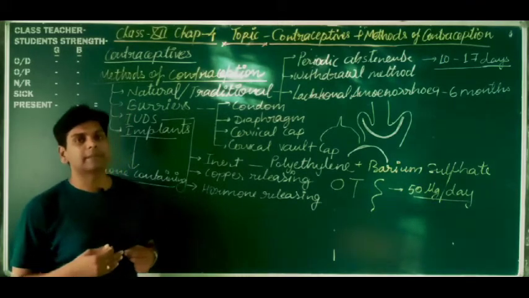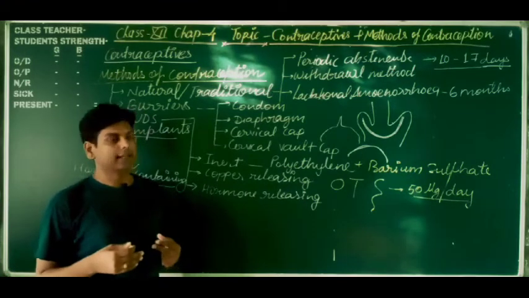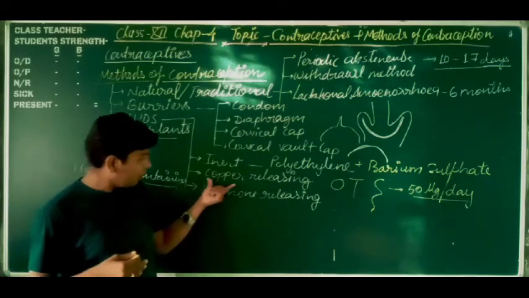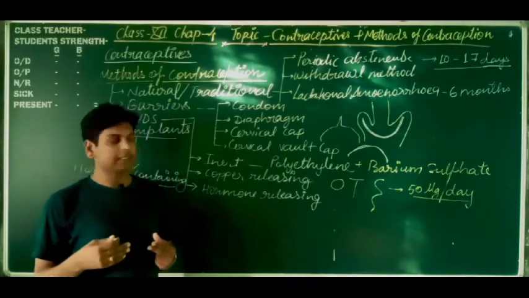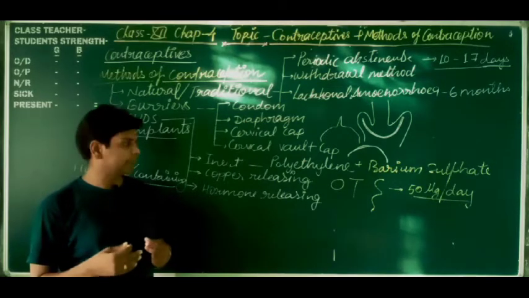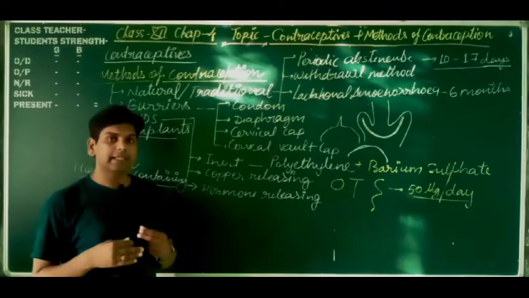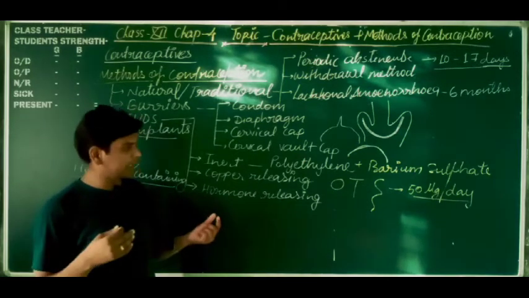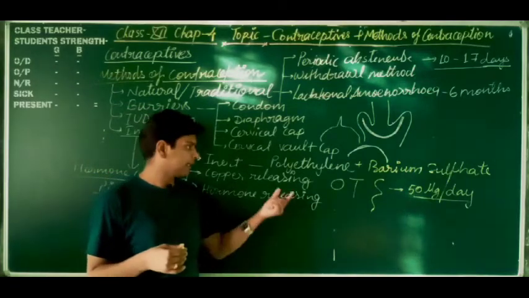So most of the sperms are destroyed, and the remaining sperms have decreased motility. Mortality means the destruction of sperms, and motility means the movement of sperm. So motility decreases and mortality of sperms increases.